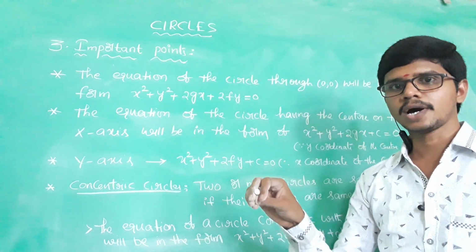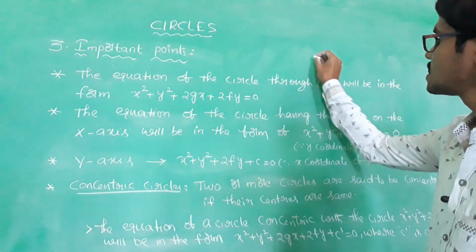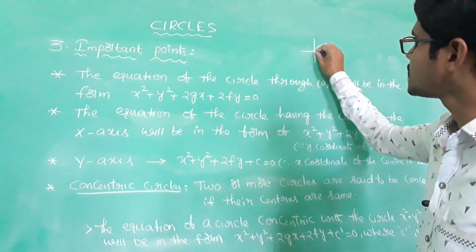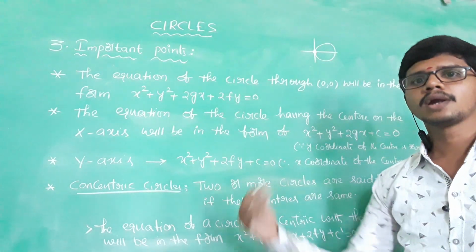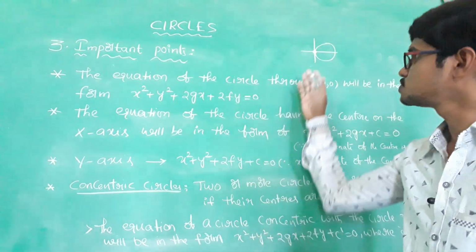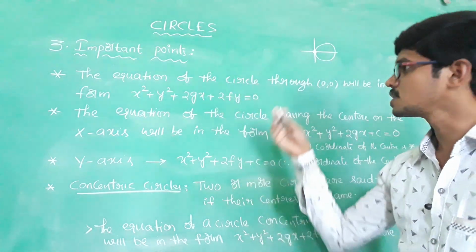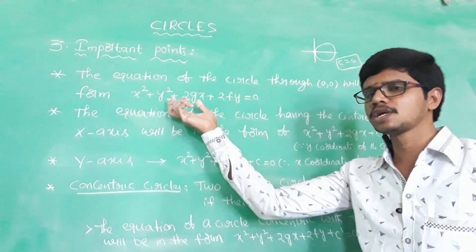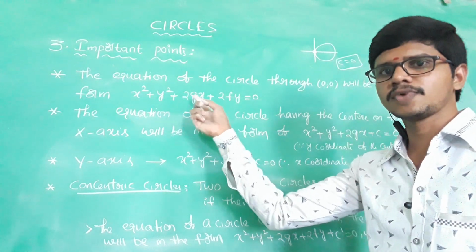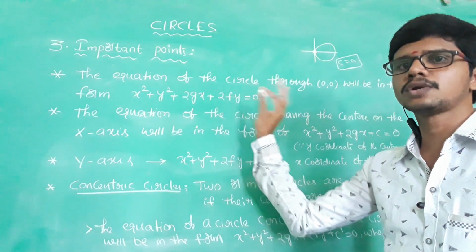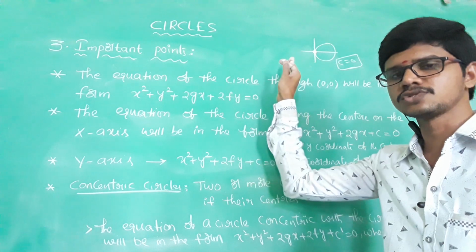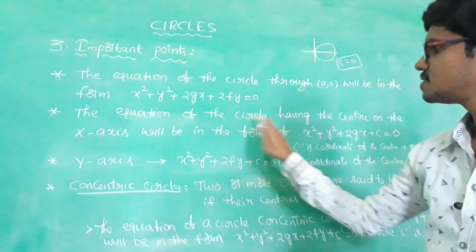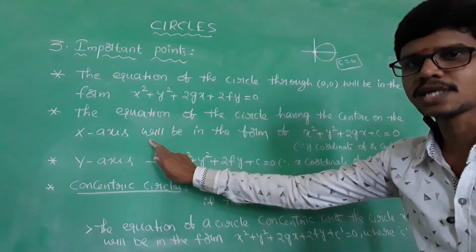If the circle passes through the origin, then what is the equation of the circle? Substitute the point (0, 0) in the circle equation, then we get c is equal to 0. So the equation becomes x square plus y square plus 2gx plus 2fy equal to 0. There is no c term because c is equal to 0 when the circle passes through the origin.